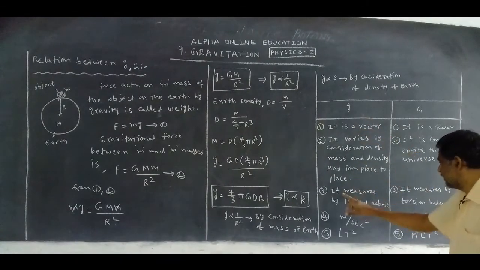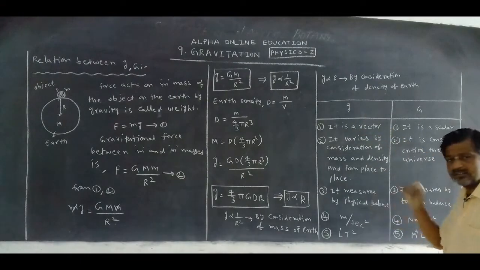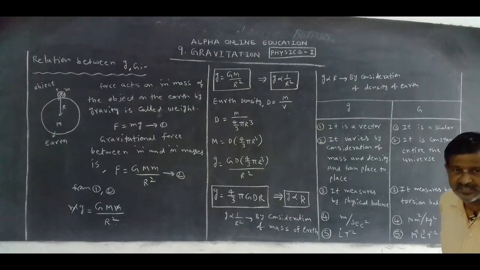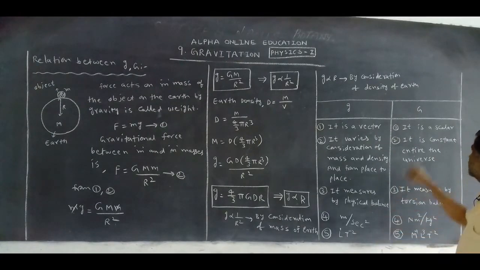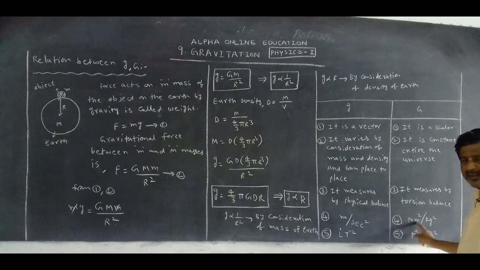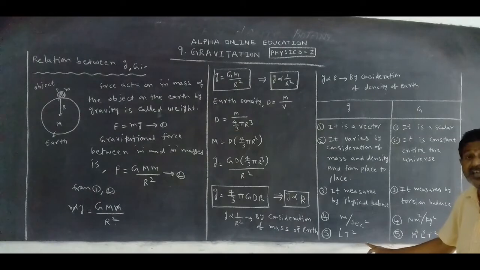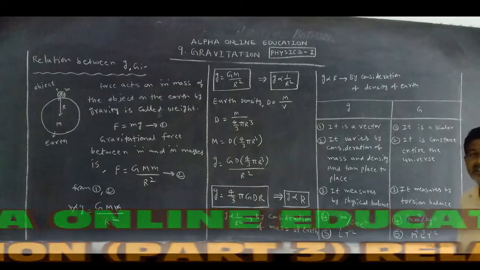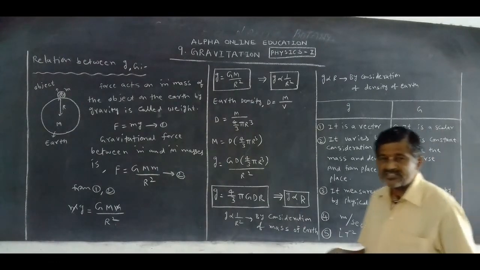Next, small g is measured by the physical balance. Capital G is measured by the torsion balance. What is the unit of small g? Meter per second square. What is the unit of capital G? Newton meter square by kg square. What is the dimensional formula of acceleration due to gravity? L1 T power minus 2. And what is the dimensional formula of capital G? M power minus 1 L3 T power minus 2. Okay, these are the differences between small g and capital G.